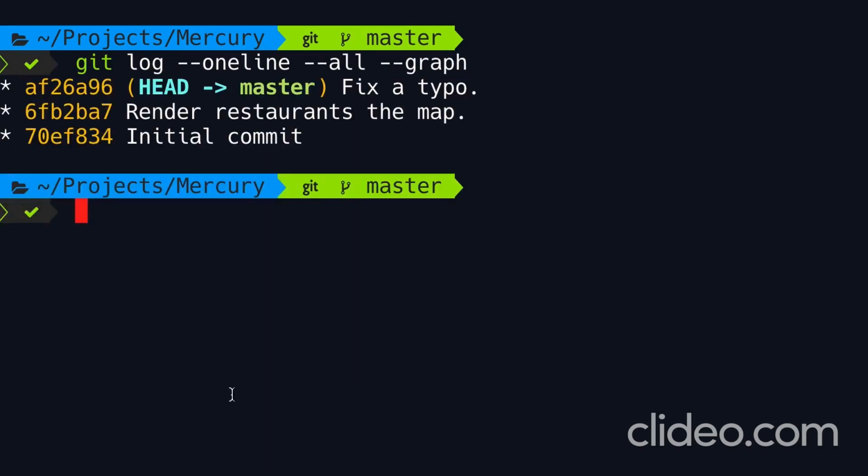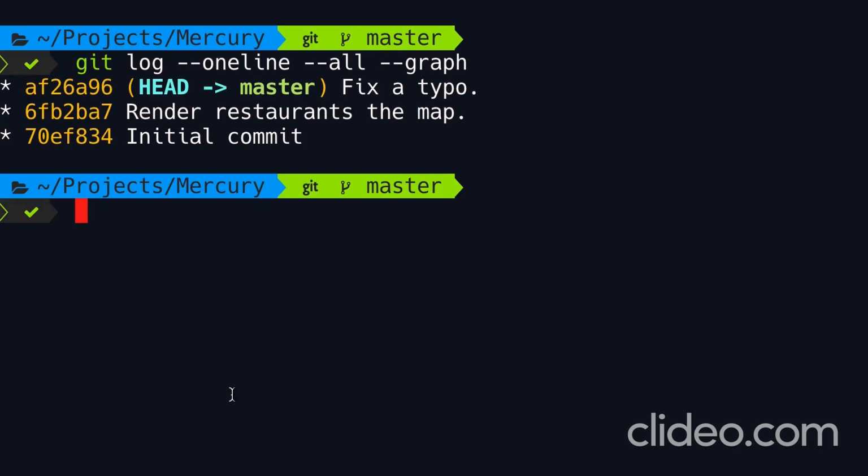You may think that we have lost our commits. Well, I've got good news for you. With Git, we don't really lose anything. All the information about our project history, all the commits that we have created, all of these objects are stored in our repository, even if we don't see them when looking at the history. So Git keeps all these objects for a while, and if they're not used anymore, then it will garbage collect them. So how can we recover the lost commits?